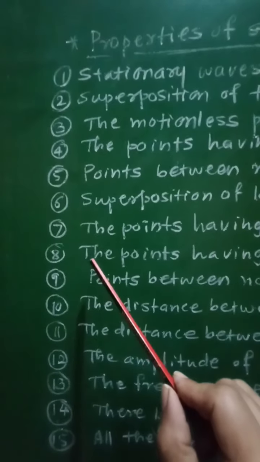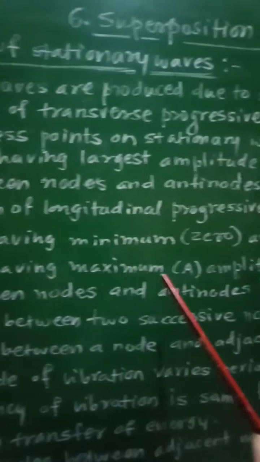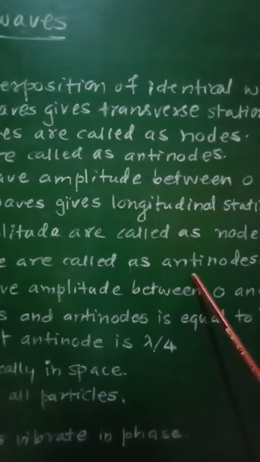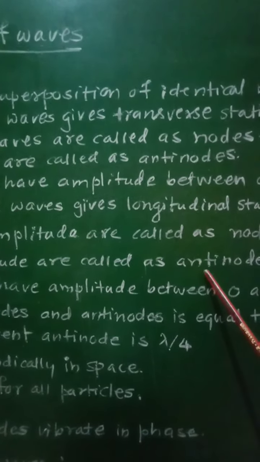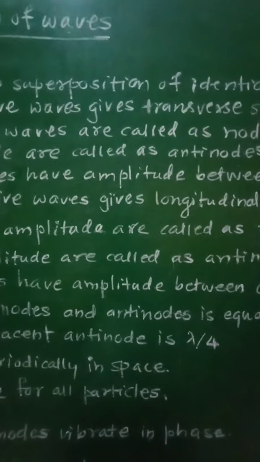Then eighth property, the points having maximum amplitude are called antinodes. So the points along the stationary wave which have maximum amplitude are called antinodes.